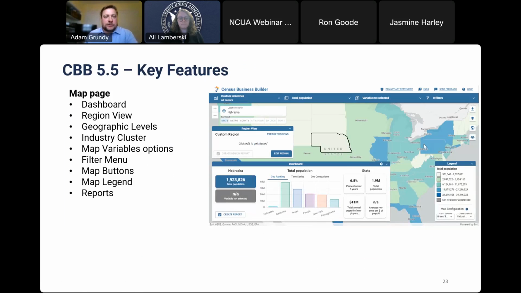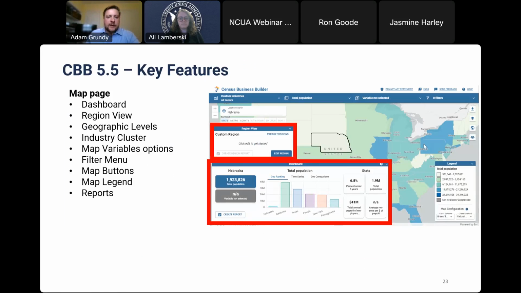Also, key features on Census Business Builder are things such as our dashboard, which you can see highlighted in red right now. And that was some of the things that I showed you in that first example about opening up a credit union in the state of Florida. Other things we have here is our region view. So if you want to select multiple different counties, whether that be for the purpose of opening up a credit union or even servicing your community in those certain areas, you could do those at various levels of geography across state lines or even county lines and things like that.